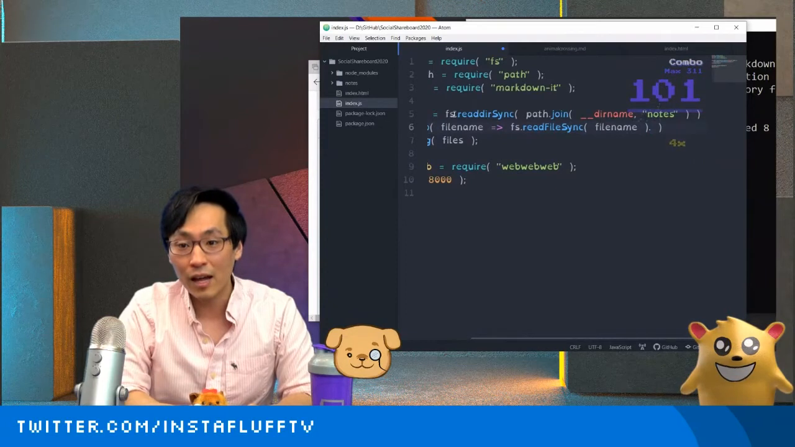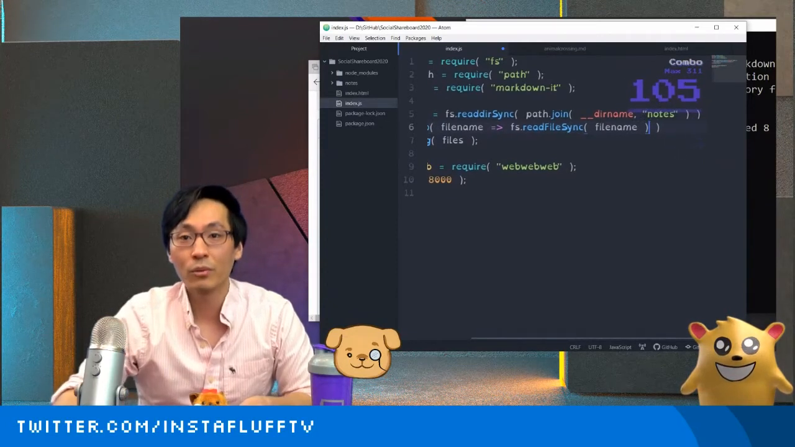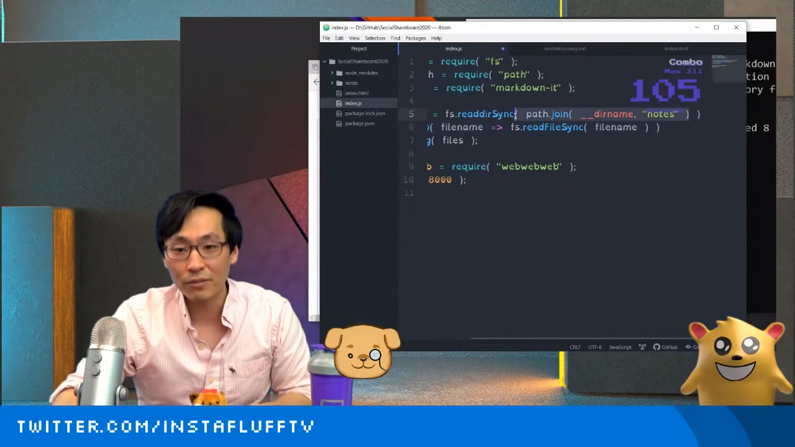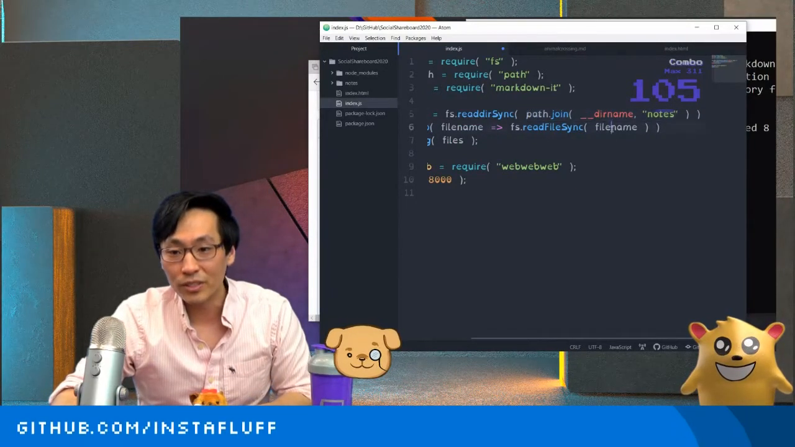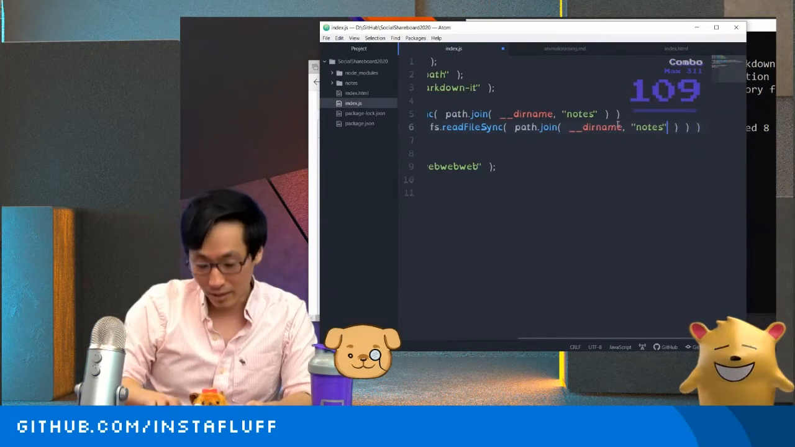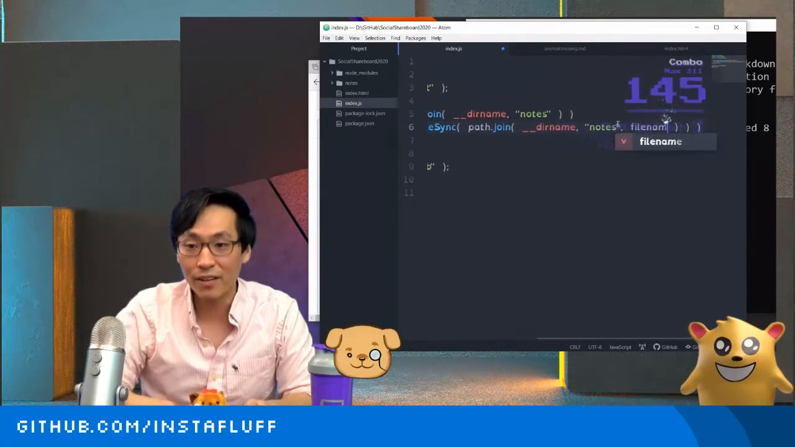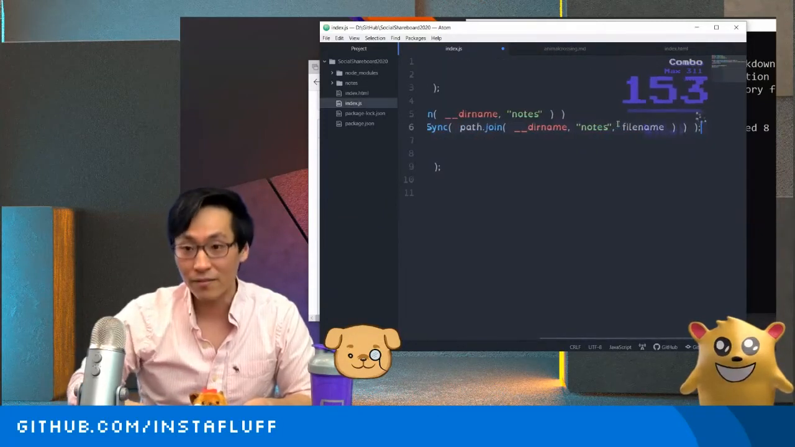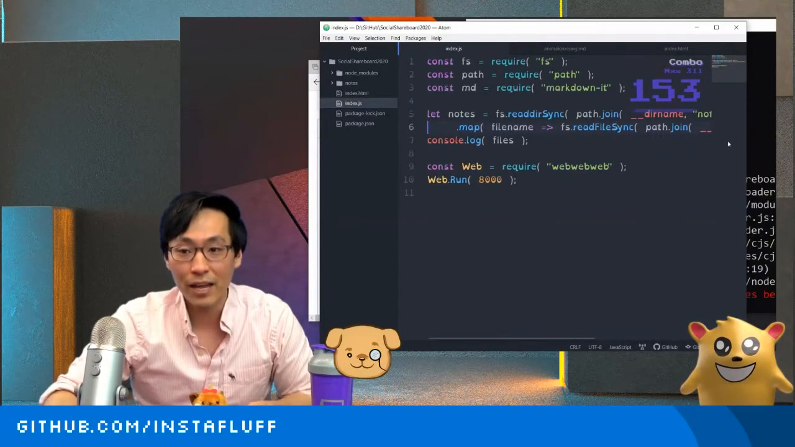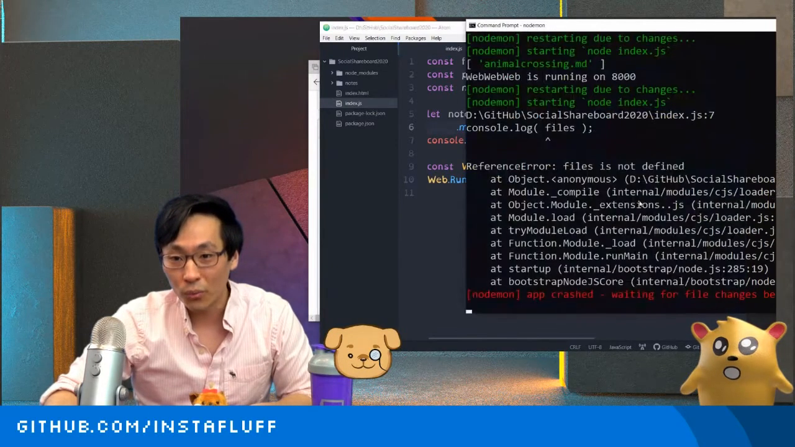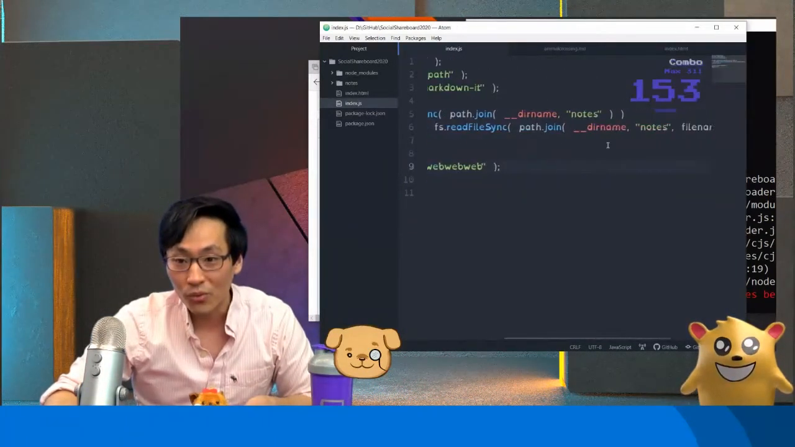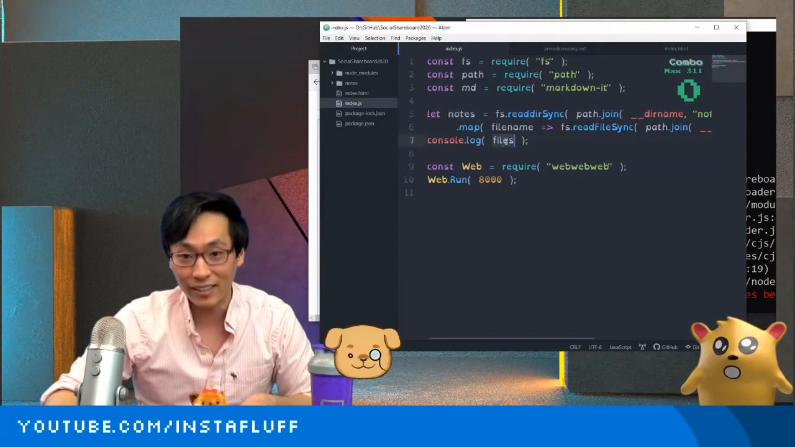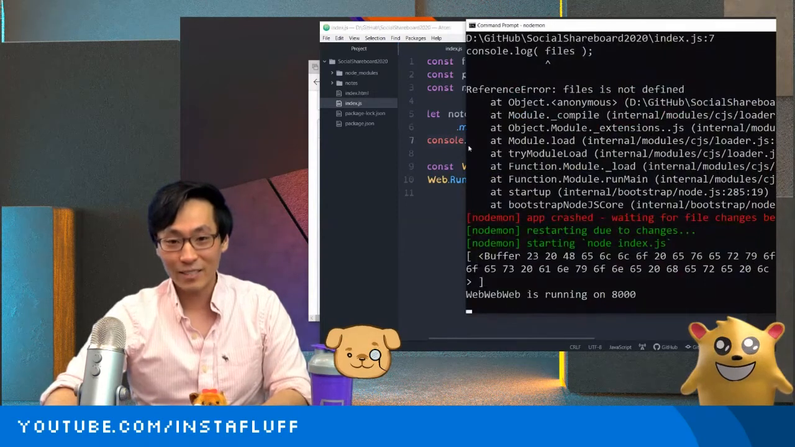Then I think what we're going to want to do is convert it to a string. Oh no, actually first, we need to edit the path and join it with the notes and then the file name, because it's the file name inside the notes folder. Now if we have that, we should have notes. Oh, files is not defined, because I've renamed it to notes. All right, and it's a buffer.